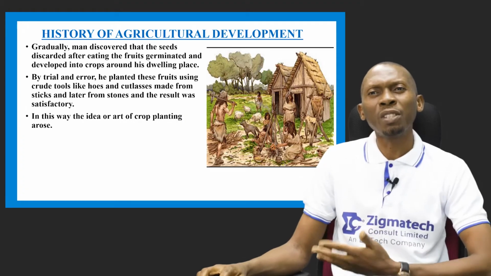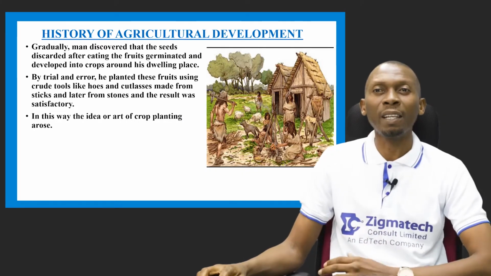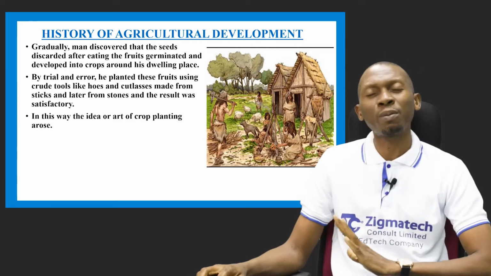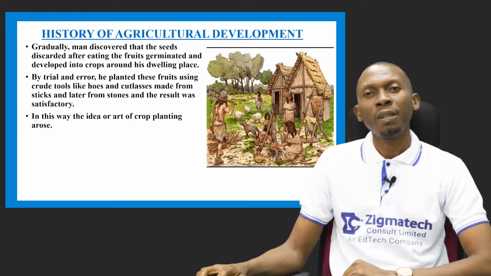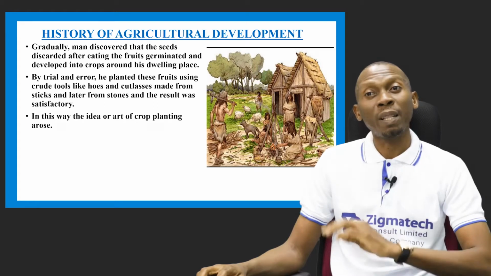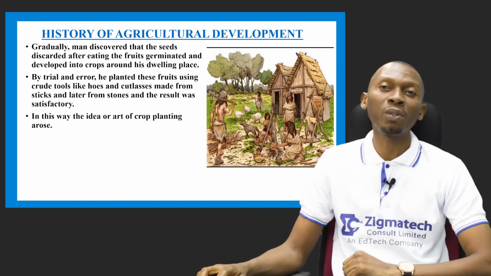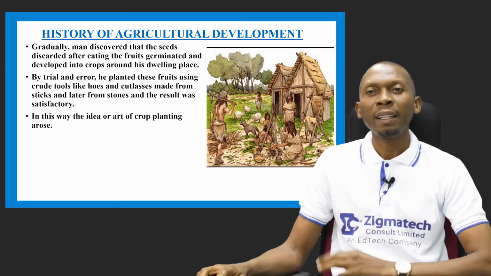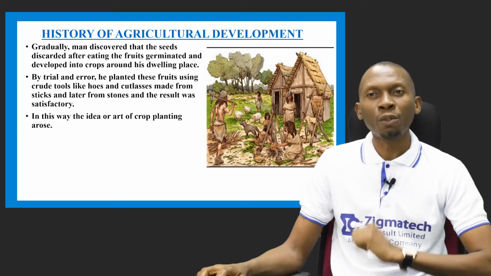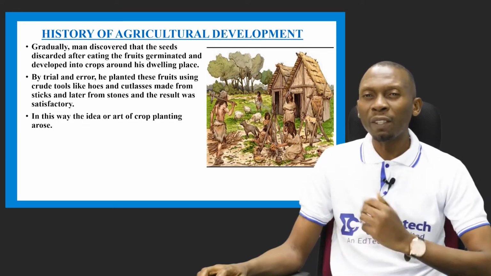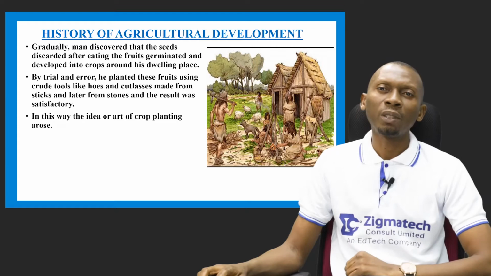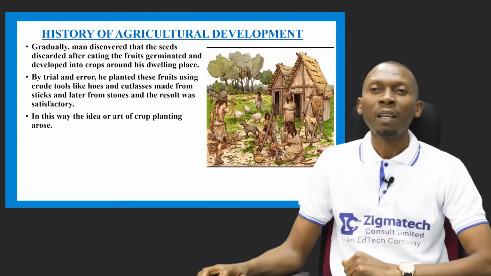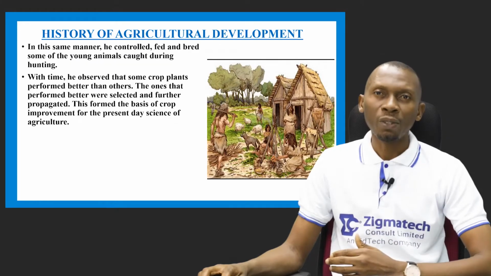Gradually, man was able to discover that the seeds that he discarded after eating these fruits germinated and developed into crops around his dwelling place. So by trial and error, he planted these fruits using crude tools like hoes and cutlasses made from sticks and later from stones, which now gave a satisfactory result. And as a result of this, the idea of crop farming or crop planting arose.